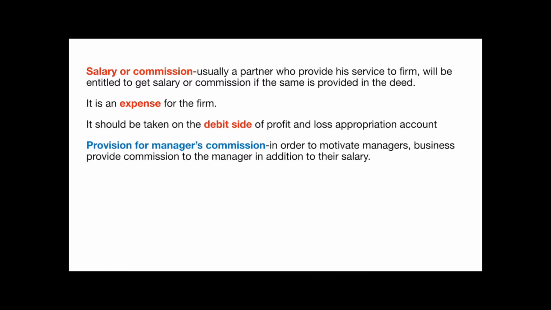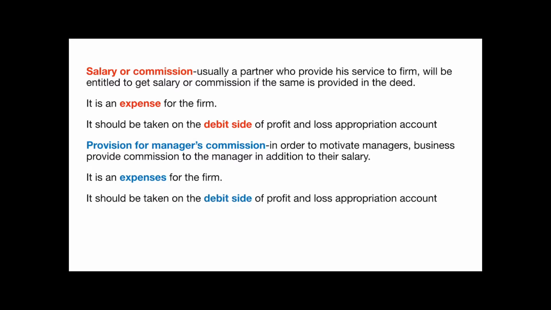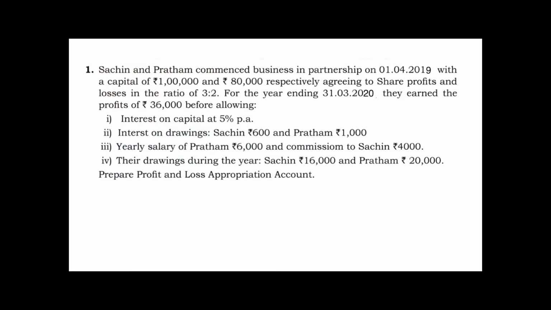Provision for managers' commission. In order to motivate managers, business provides commission to the manager in addition to their salary. So apart from the regular salary or commission, in order to motivate the managers, the company will provide managers' commission. Such commission is an expense for the firm and this should be recorded on the debit side of profit and loss appropriation account.